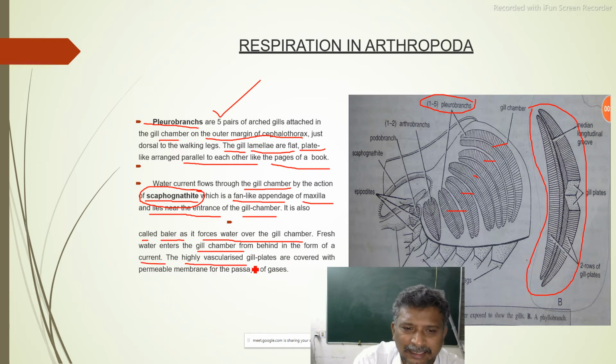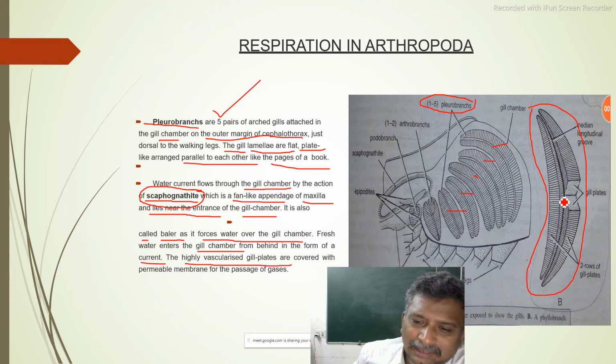The highly vascularized gill plates. How are all these gill plates? Highly vascularized. More and more numerous blood capillaries are there. Due to the capillary nature of all these blood capillaries, they are able to absorb which one? Oxygen.